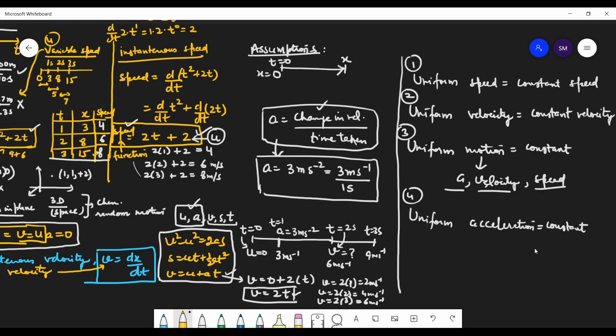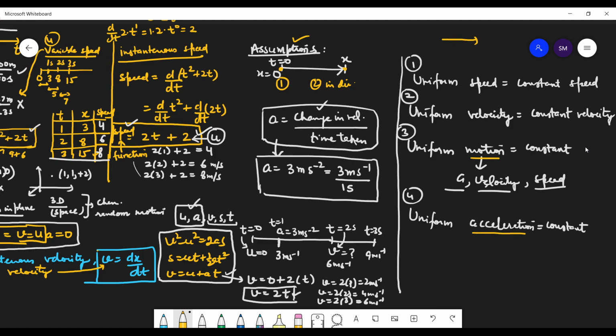Okay, students. Now you can see that we have uniform motion and uniform acceleration. See, students, when you are talking about motion in a straight line in one direction, everything is the same. In the case that I'm discussing, I have taken two assumptions. First, I'm starting from rest, and initial velocity is also zero. I am starting from the origin. The second condition is that I am moving in one direction. So I told you that speed and velocity are the same.